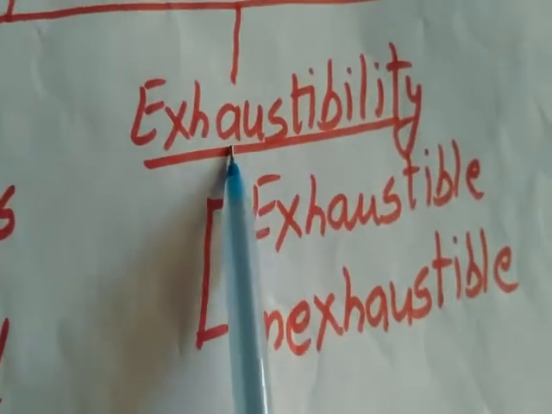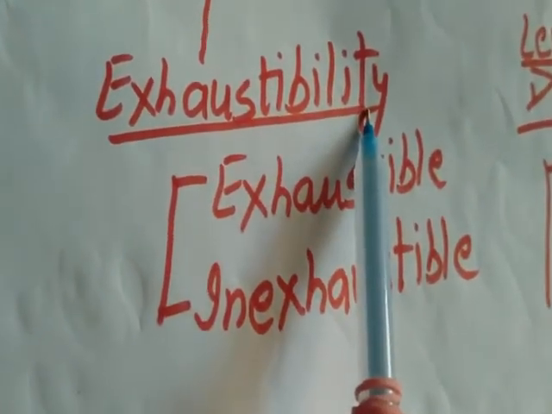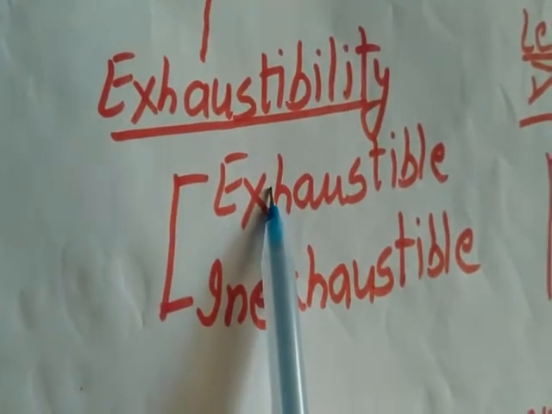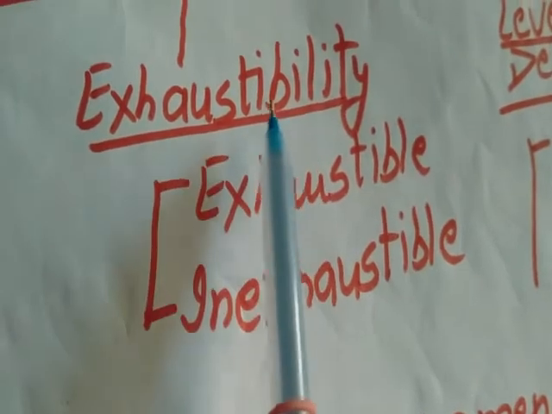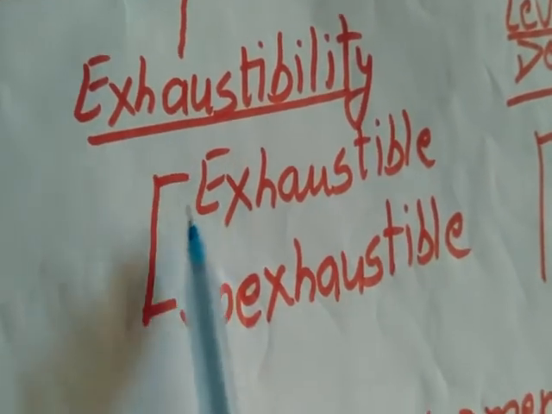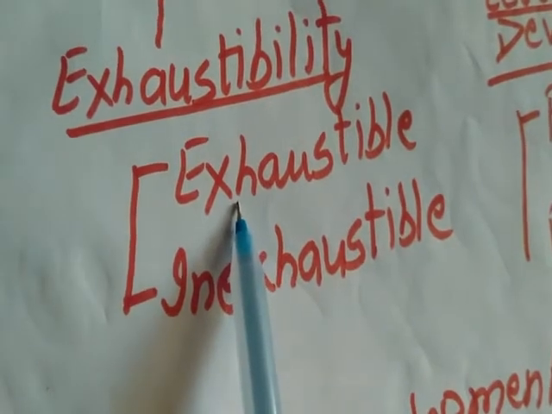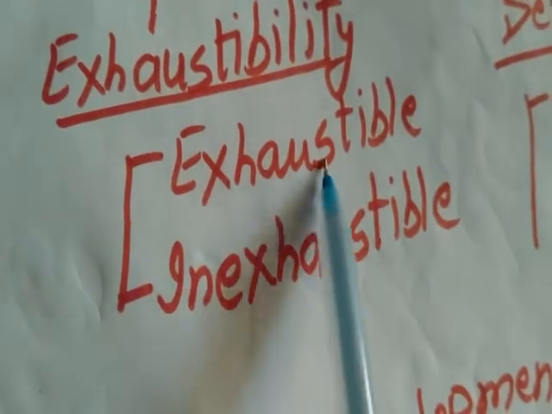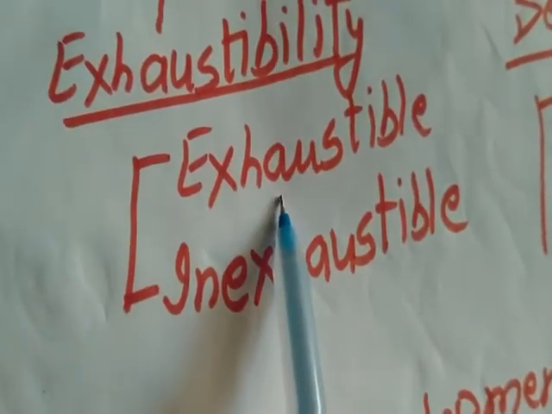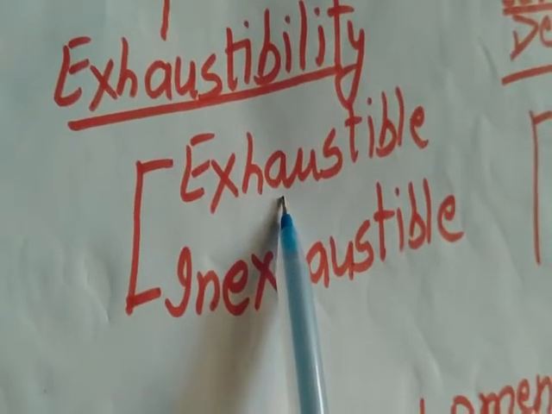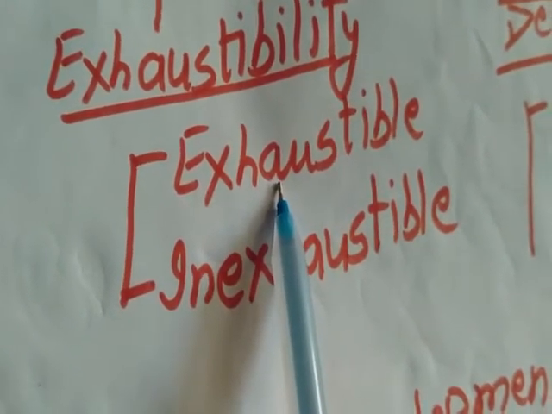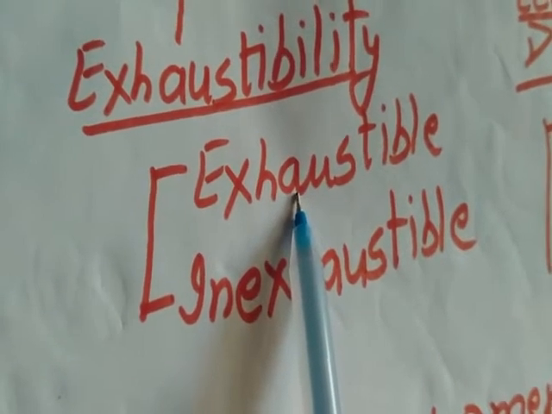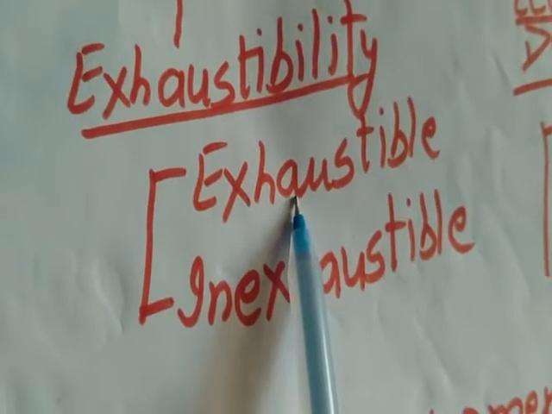Now next category is on the basis of exhaustibility. Now exhaustibility, you must be using this word, exhausted. Means they get over, they do not get over. So on the basis of exhaustibility, resources are into 2 categories, exhaustible and inexhaustible. Exhaustible resources means the resources which gets over after regular use. For example, minerals, petrol. If we'll continue using it, maybe after a few years it will get over and it will take millions of years to